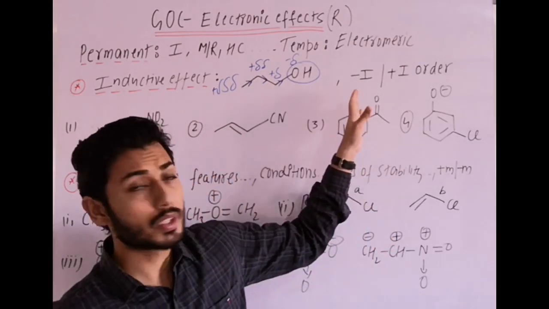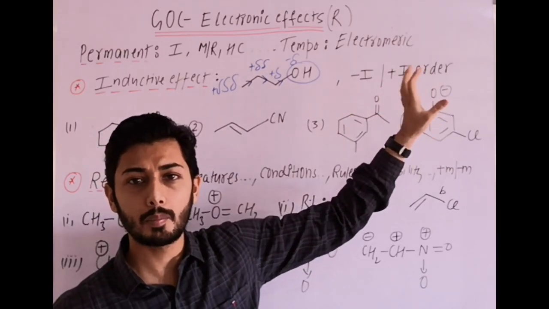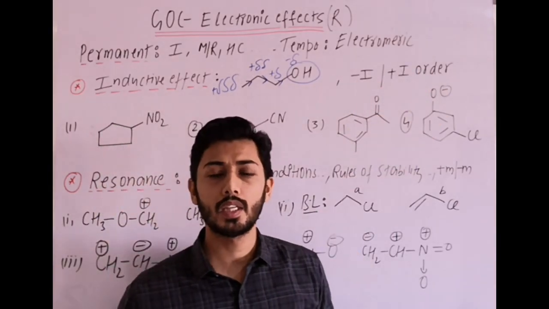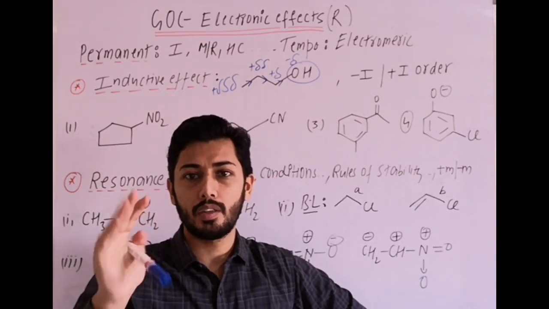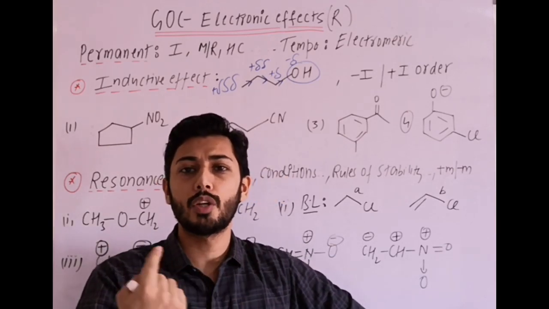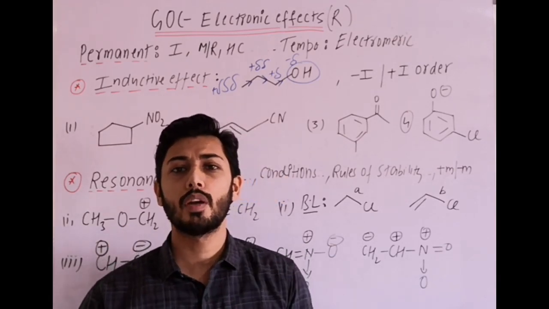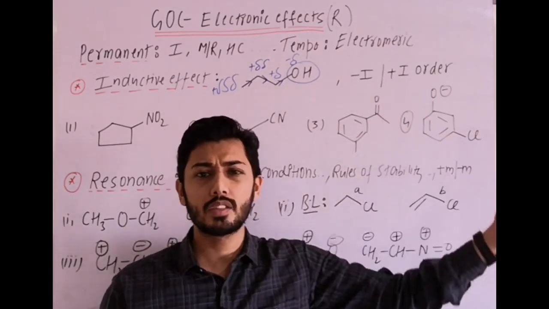There are some groups which are having minus I effect, some groups are having plus I effect. Plus I means electron releasing effect, that means the electrons are released in the sigma bond electron density. Minus I means electron withdrawing, and which electrons are withdrawing? Sigma bond electrons are withdrawing. So plus I order is there.